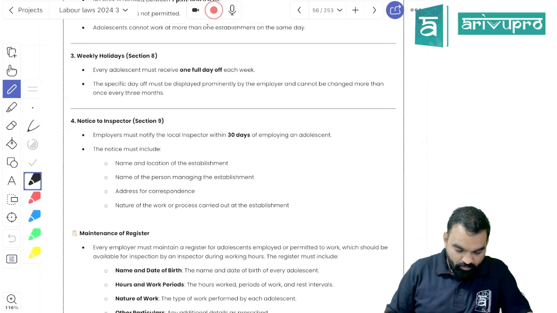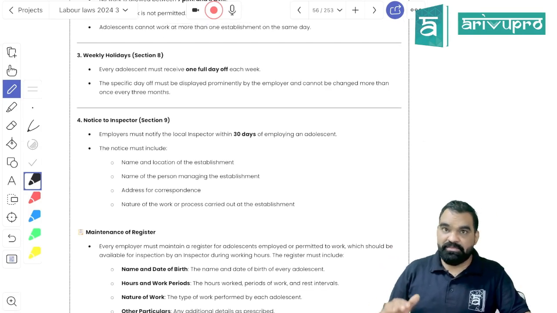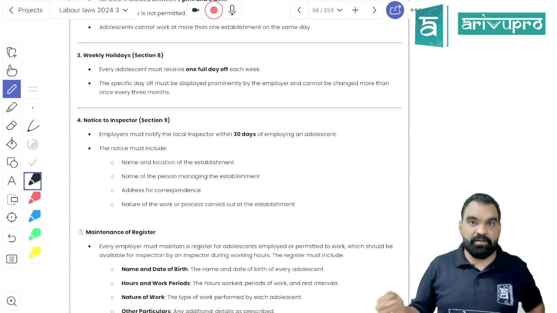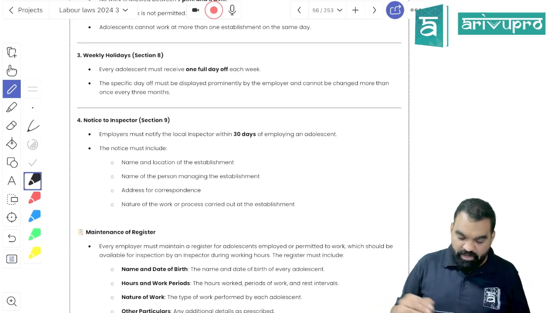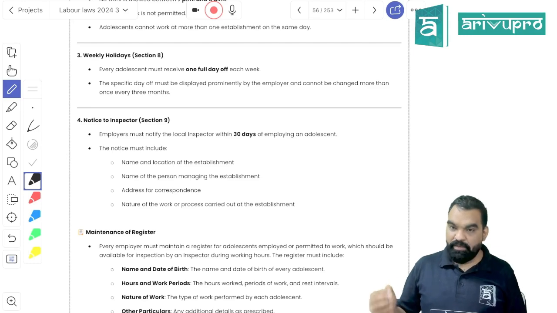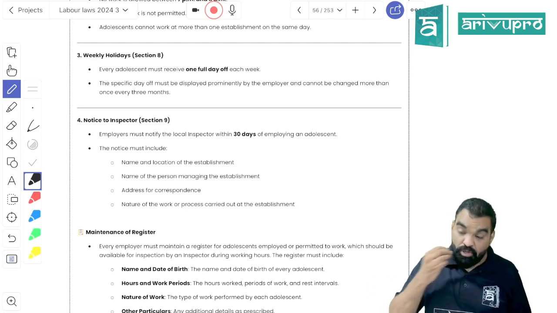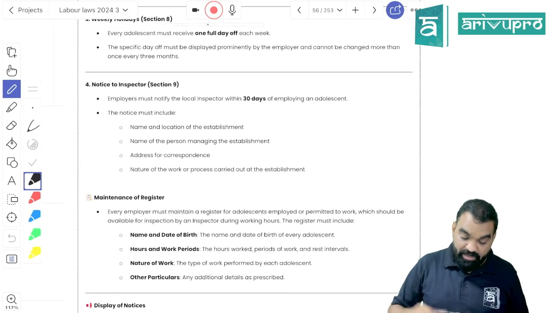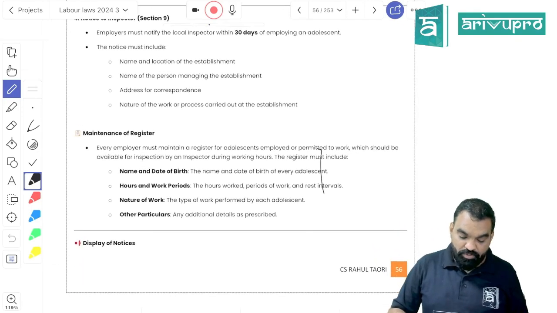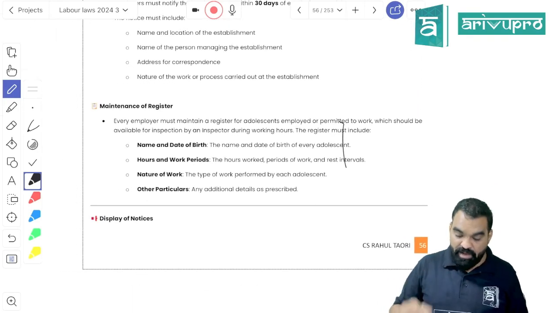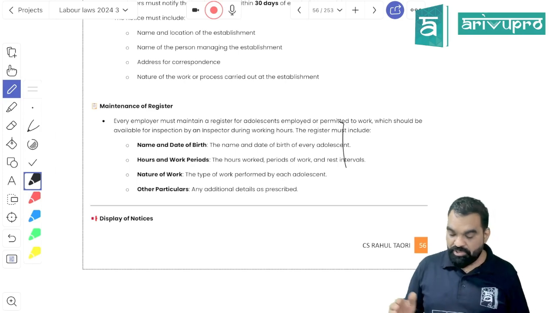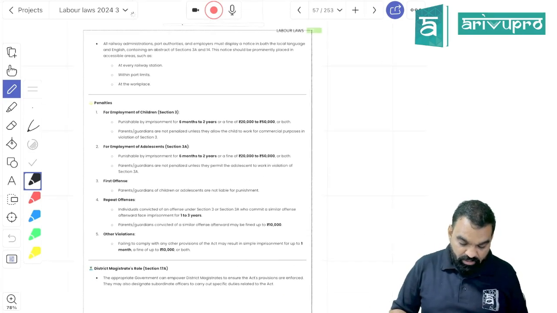Okay. If you have appointed an adolescent, you have to report to the local inspector that you have appointed an adolescent within the period of 30 days. Along with that, you have to put details like name, location of your establishment, who is managing your establishment, address, and what kind of work you are giving to him. Okay. You also have to maintain a register of adolescents working in your organization about working hours, nature of work, and other particulars, including his name.